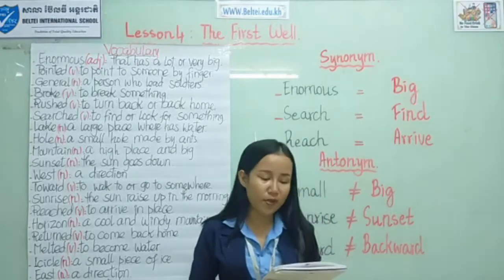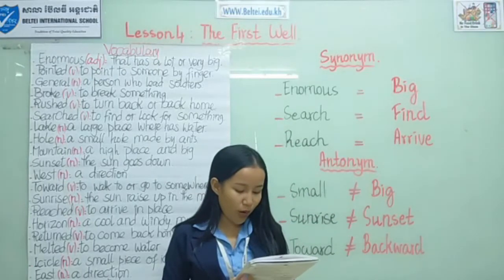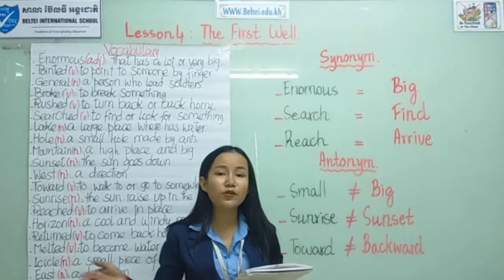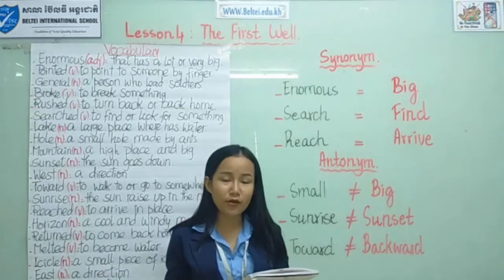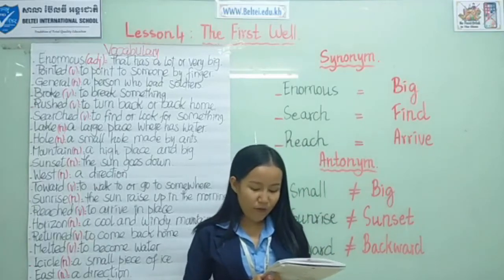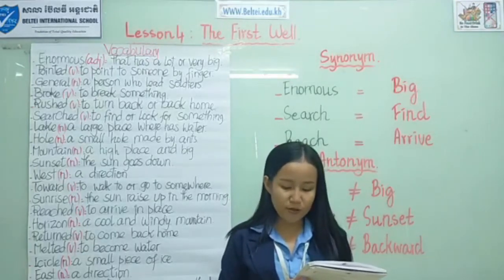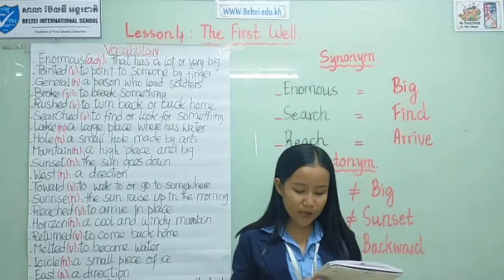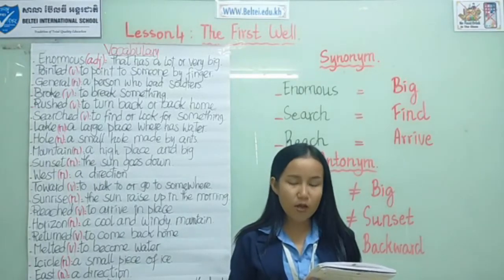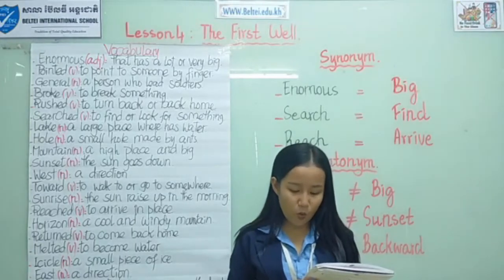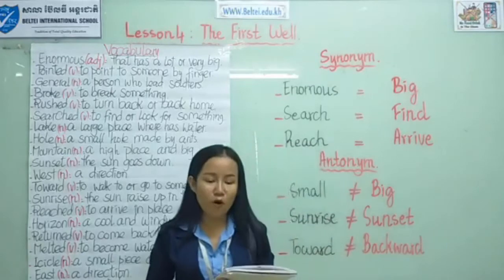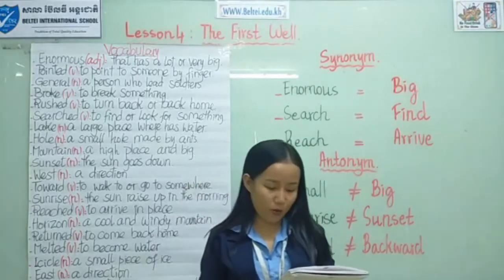Okay, exercise 3. Number 3. The people went to the blank. So the people went to the king. So number 3 you have to complete with the word king. Number 4. The first blank went east toward the sunrise. So the answer is the first general went east toward the sunrise. So number 4 you have to complete with the word general.